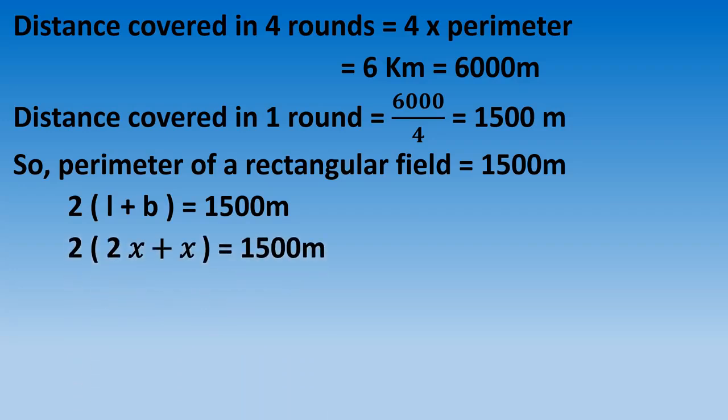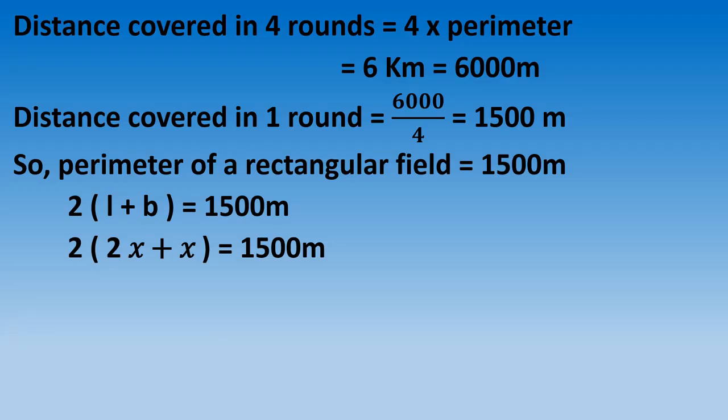Length we have found earlier, that is twice the breadth, so it is 2x. And breadth is what we have supposed, x. So in place of length I have written 2x, and in place of breadth I have written x. I don't think there is any problem in this. 2 bracket, length is 2x and breadth is x, which is equal to 1500 meter. This we know, that perimeter is 1500 meter.